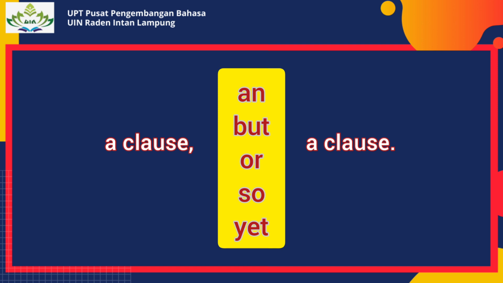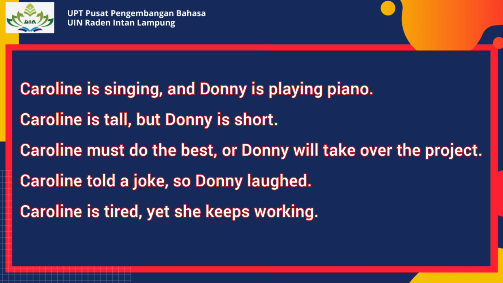To understand more about the use of coordinate connectors, look at these sentences. Caroline is singing and Donnie is playing piano. Caroline is tall, but Donnie is short. Caroline must do the best, or Donnie will take over the project.